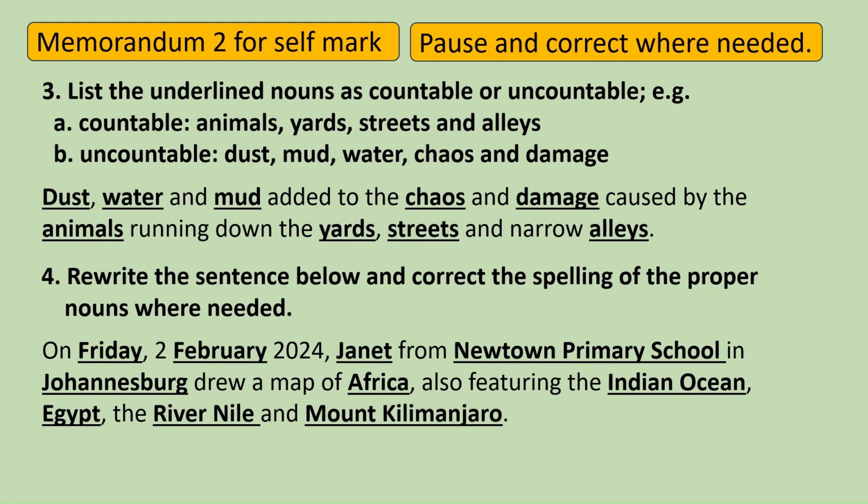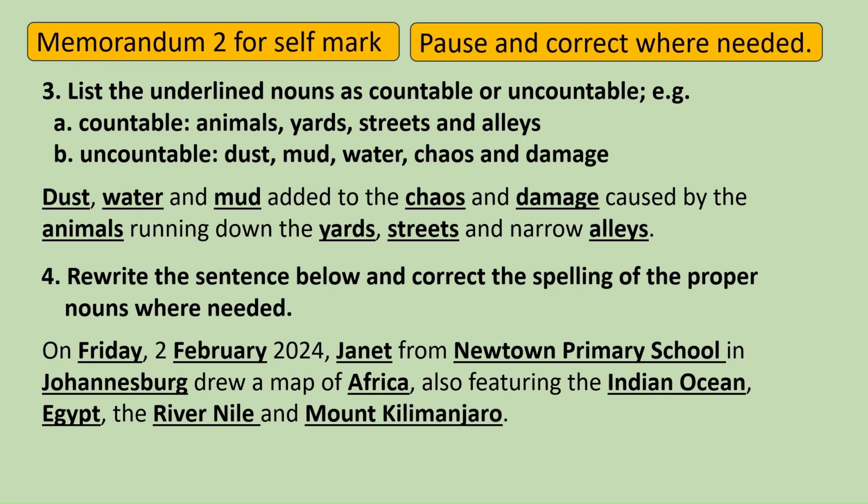Memorandum 2 for self-mark. Pause and correct where needed. 3. List the underlined nouns as countable or uncountable, e.g. A. countable nouns, animals, yards, streets, and alleys. B. Uncountable nouns, dust, mud, water, chaos, damage.